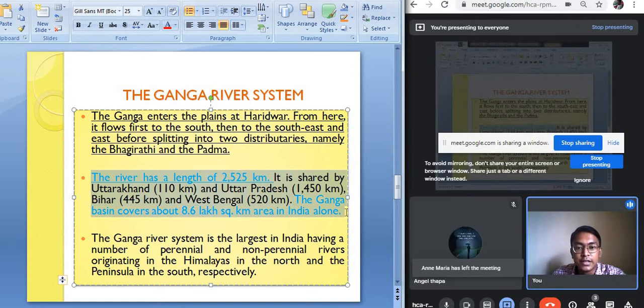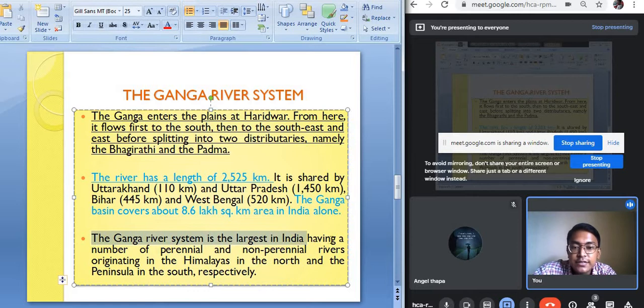The Ganga river basin covers a total area of 8.6 lakh square kilometers. That means the Ganga river, along with its tributaries, supplies water to around 8.6 lakh square kilometers of our country. So you can imagine that the drainage basin of the river Ganga is very large. It covers a very large part of the northern plains.